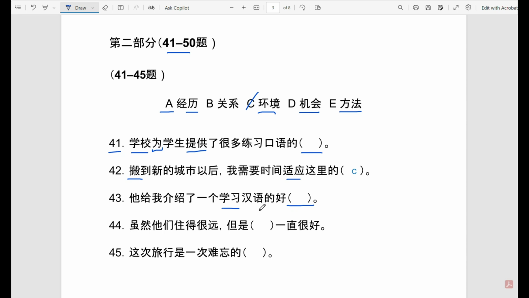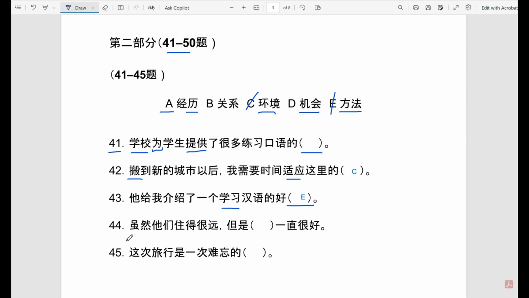So that means we need to look for something else that we can associate with 学习韩语. And the only thing that we can associate is 方法. He introduced me to a method, a good method to study Chinese. So this is what makes the most sense.